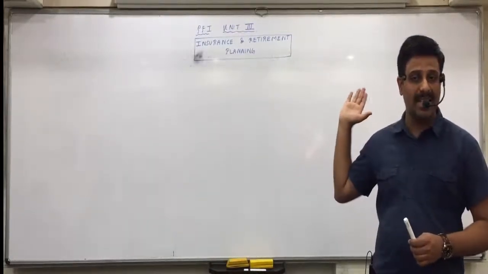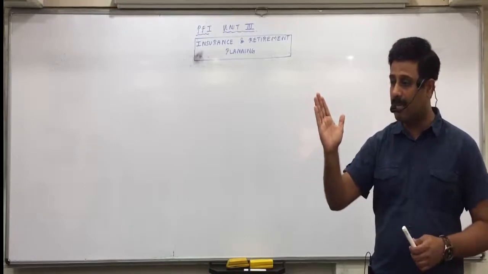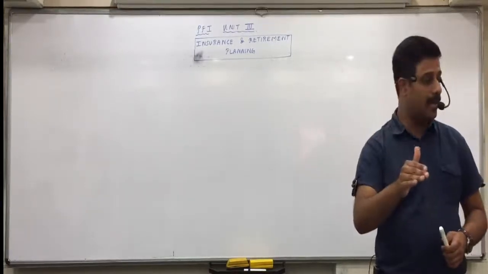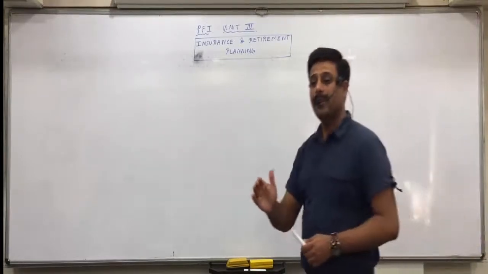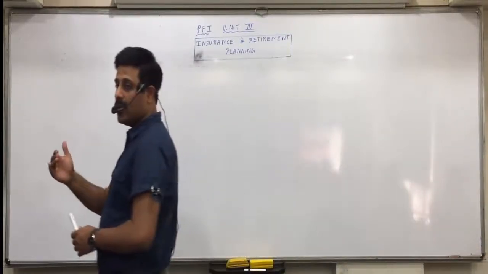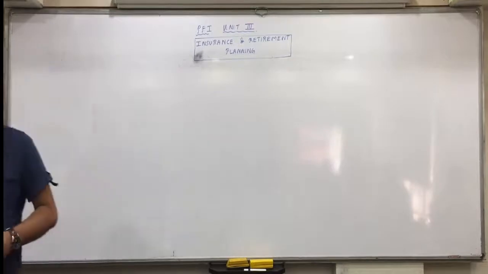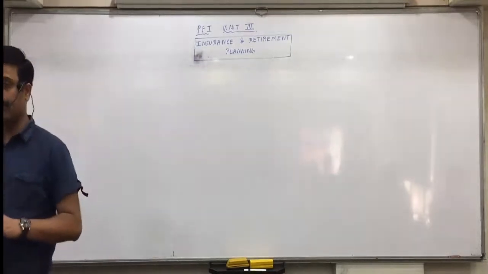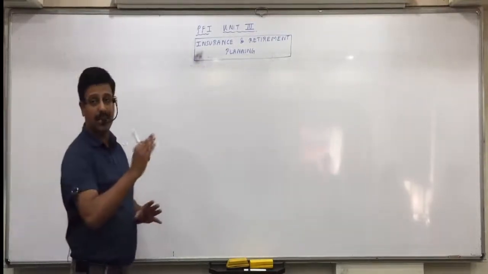Unit 1 you studied last 1 year's performance through income statement and balance sheet. Unit 2 you studied next 1 year's planning through cash budgeting. So within the next 1 year, so that you don't have troubles in making the payment, you make a cash budget in advance. It is a short-term planning of the next 12 months and you can do it on a monthly or quarterly basis. And now in Unit 3 we talk about long-term planning. So cash budget was next 1 year's planning.